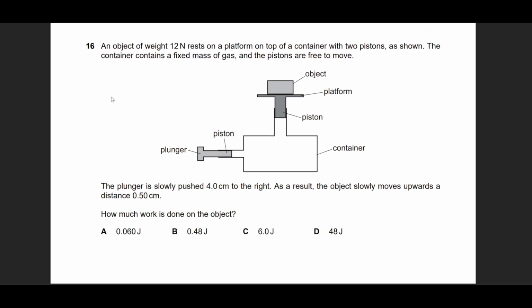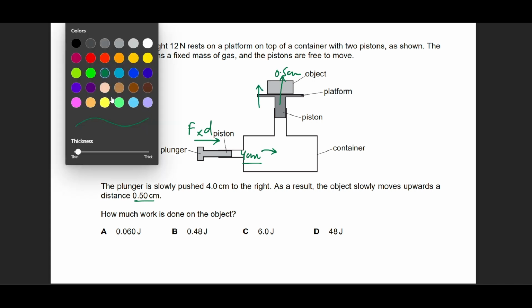Question number 16 is about the law of conservation of energy. He says that the plunger is moved slowly inside to a distance of 4 centimeters. And this rises by 0.5 centimeters. No problem. If this is rising up, that means whatever energy you have invested in the system with force over the distance of 4 centimeters, you can only get it back from this side.